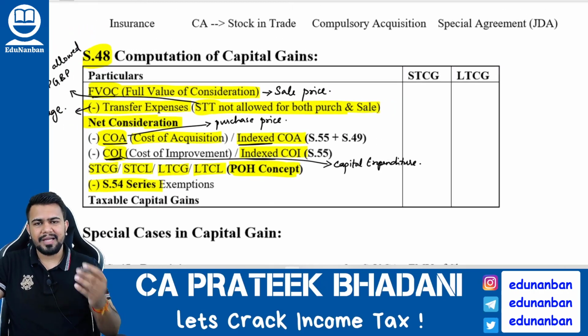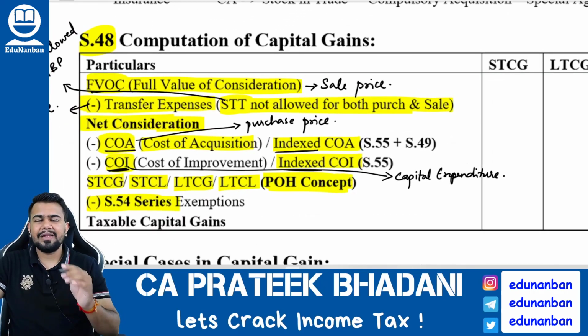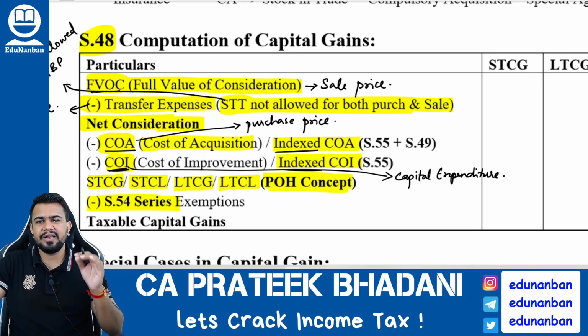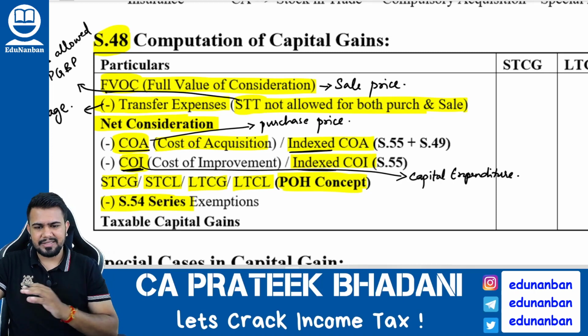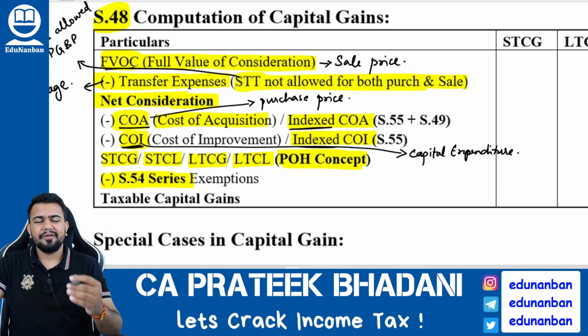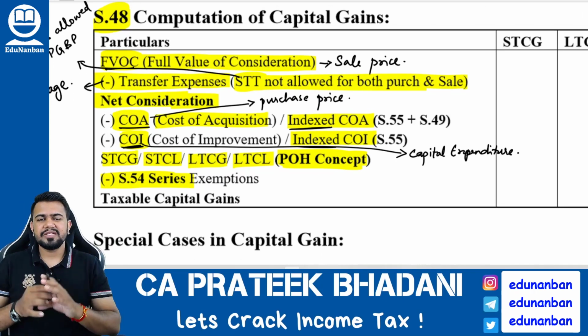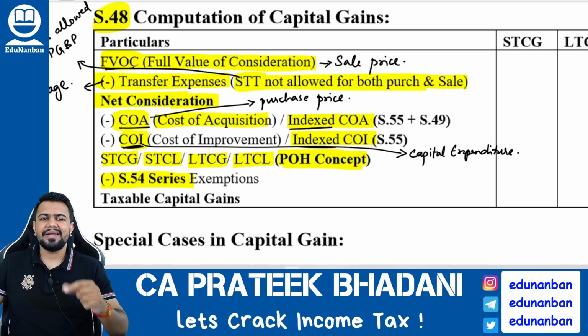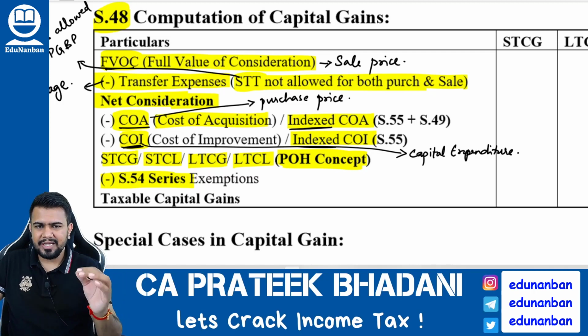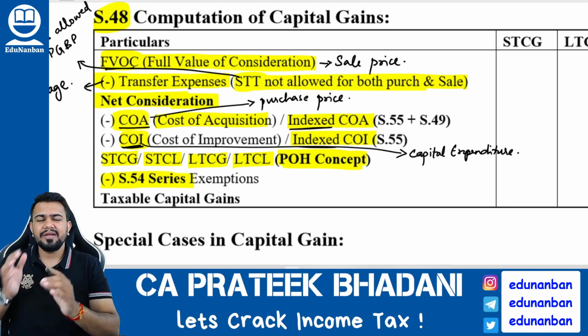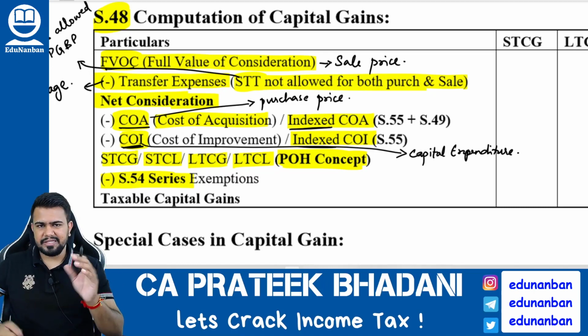Now how to compute the capital gain? Firstly, you have to take the full value of consideration, FVOC, full value of consideration. Full value of consideration is nothing but sale price. Sale price. Okay. Then from that you have to reduce the transfer expense. Transfer expense means what, Kana? Any expense that is relating to the transfer. So for example, if I am selling my building, I am giving some brokerage expense to the broker for the purpose of selling the building. In such case, this brokerage will be called transfer expenses. But be clear with one point, security transaction tax will not be allowed as transfer expense.